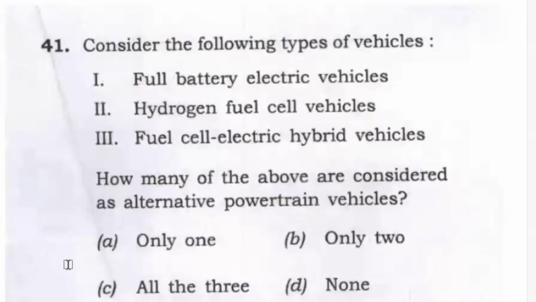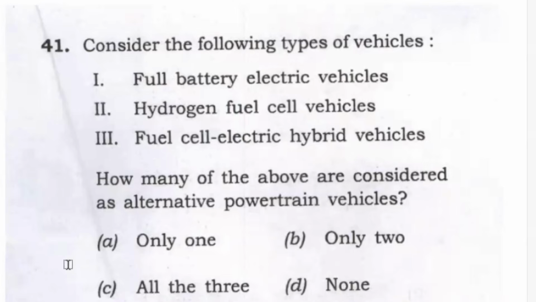Consider the following types of vehicles. Statement 1, full battery electric vehicles. Statement 2, hydrogen fuel cell vehicles. Statement 3, fuel cell electric hybrid vehicles. How many of the above are considered alternative powertrain vehicles? Alternative. What does alternative mean? Alternative means which is not mainstream.